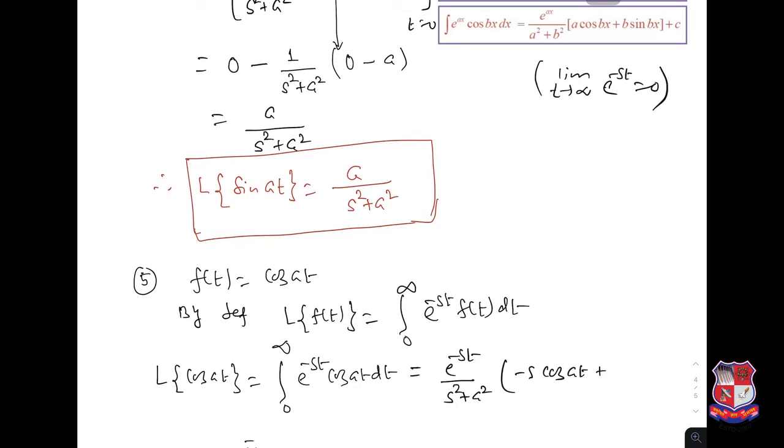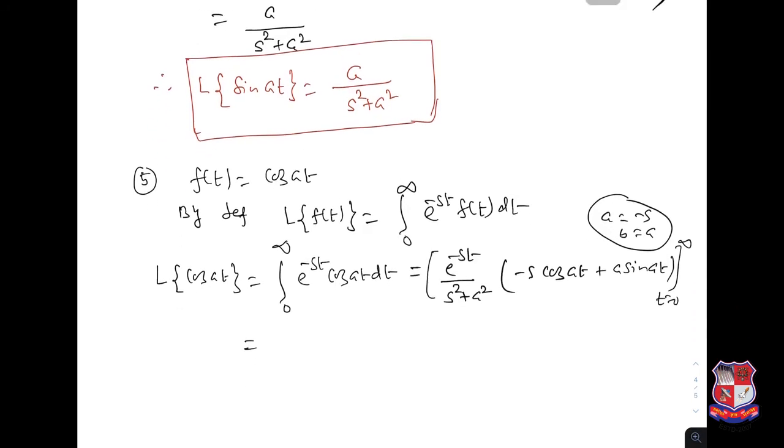So in the formula a is minus s and b is a, so a sin at, and t goes from 0 to infinity.